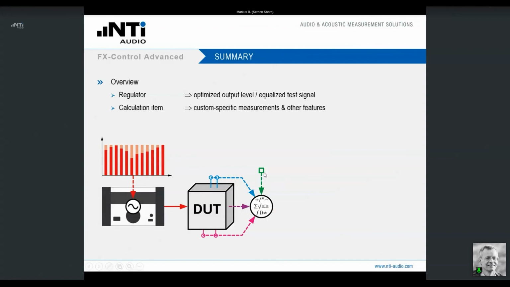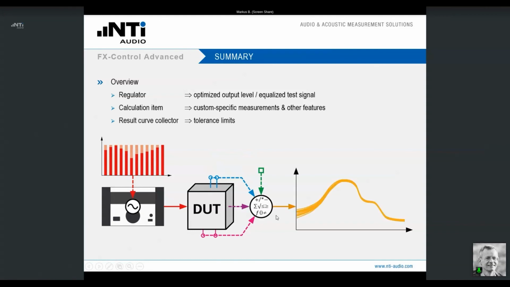I can even add external information, external data into that calculation. Then the outcome could be, for instance, these curves. I'm executing a couple of measurements, collecting the curves in order to build a tolerance band for the pass/fail test.